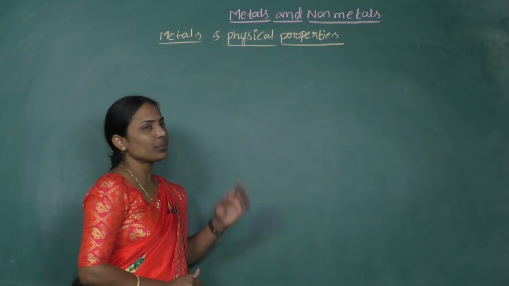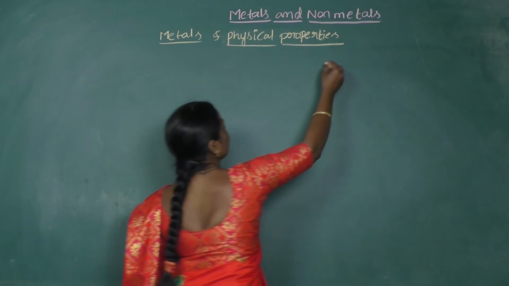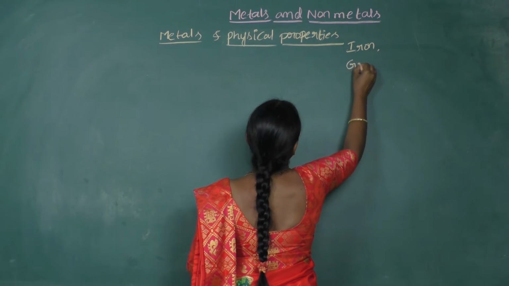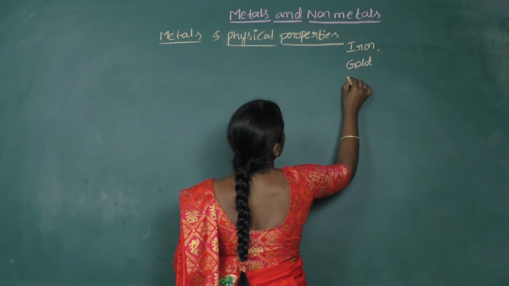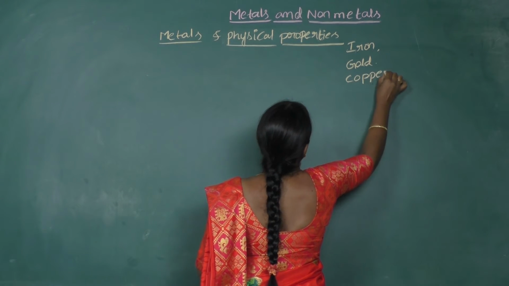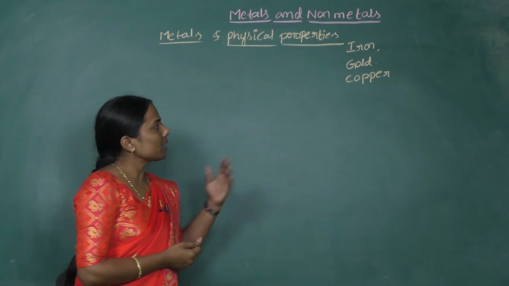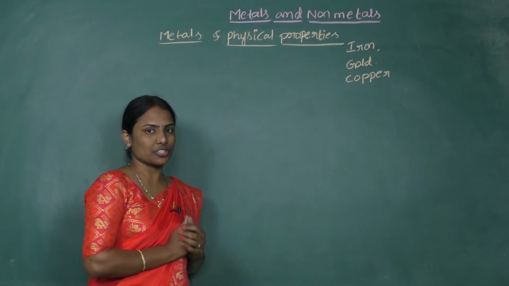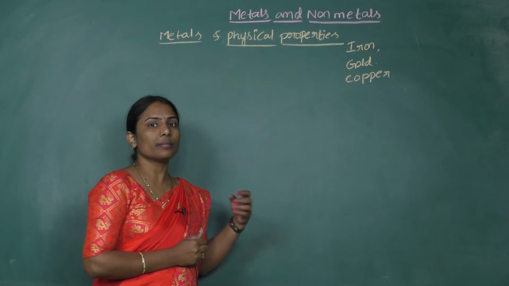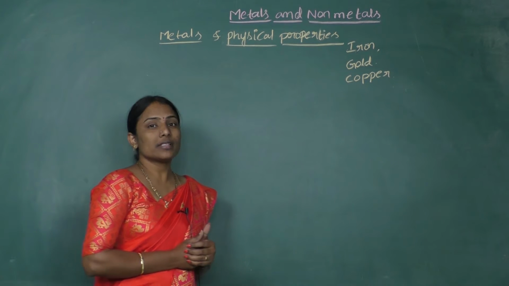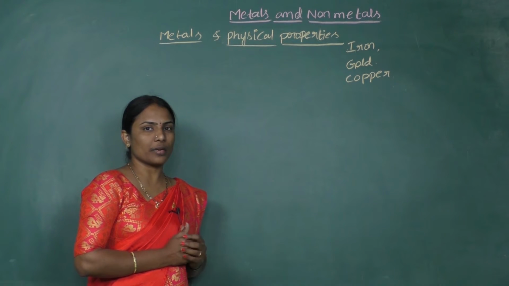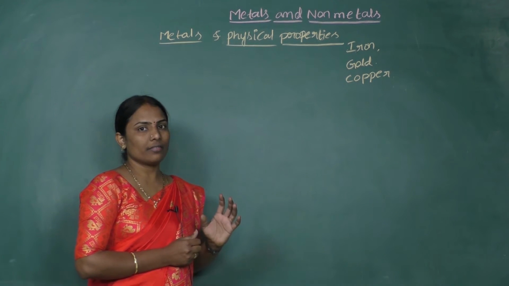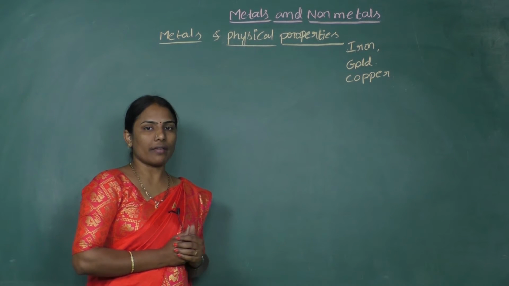See, in your daily life, you would have seen many metals. You would have seen things which are made up of iron, the jewelry which is made up of gold, and the vessels which are made up of copper. Iron is used to prepare window grills or in construction, and gold is used in many jewelry items. Copper is majorly used for the preparation of vessels or even in the preparation of electrical wires. Like that, in day-to-day life, we have seen many metals which we have used, right?